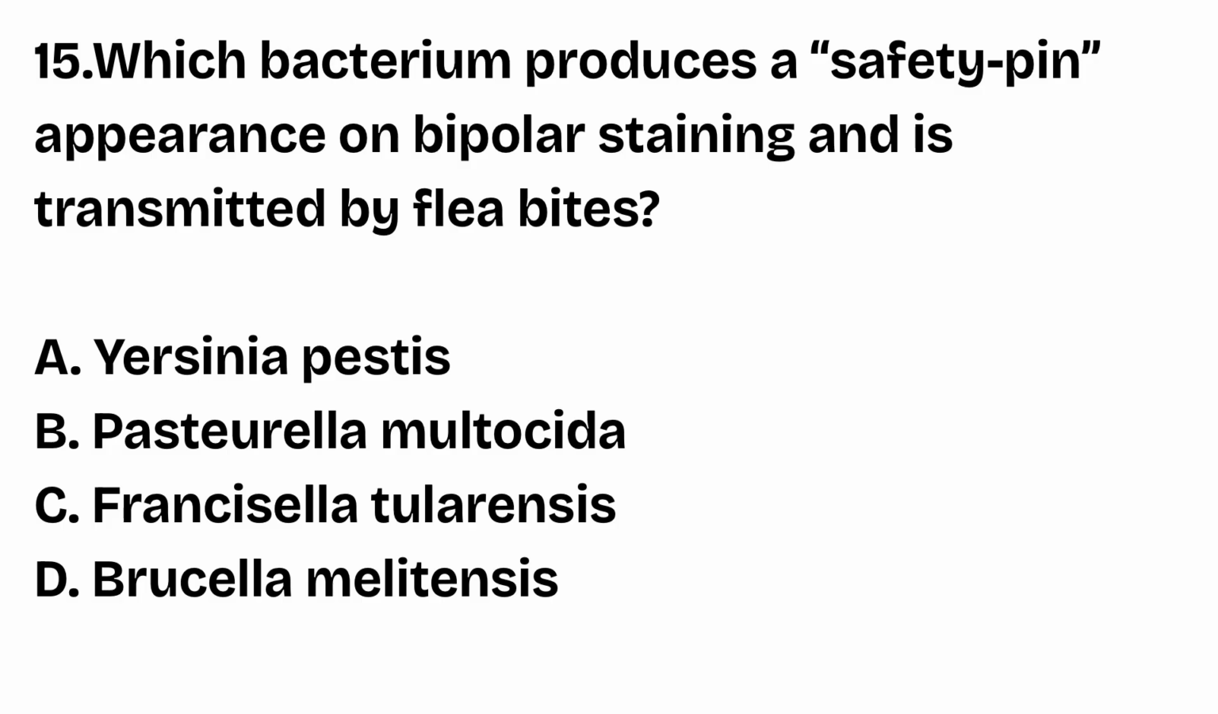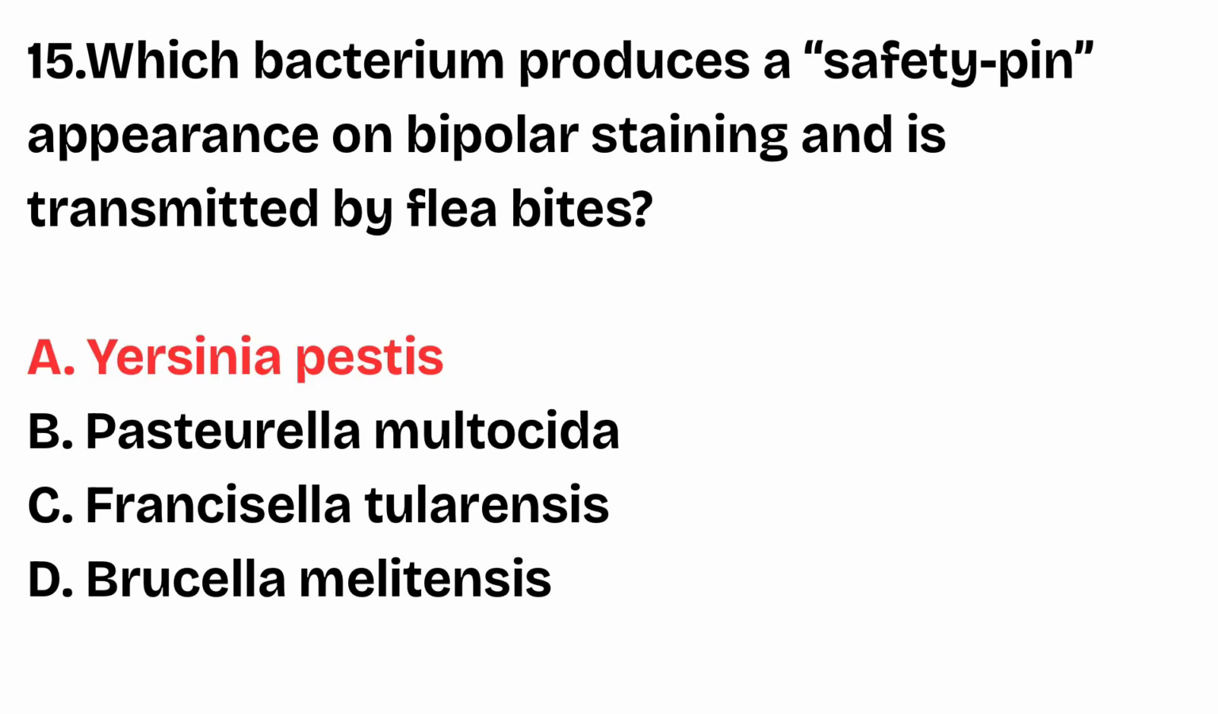Question number 15. Which bacterium produces a safety pin appearance on bipolar staining and is transmitted by flea bites? Yersinia pestis, Pasteurella multocida, Francisella tularensis, Brucella melitensis. The right answer is option A, Yersinia pestis. Yersinia pestis shows safety pin appearance on bipolar staining and it is transmitted via flea bites causing plague.